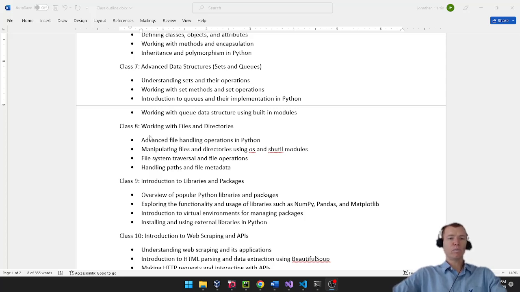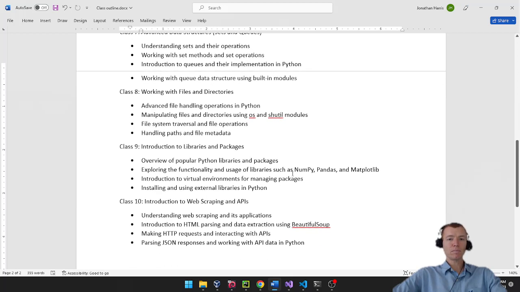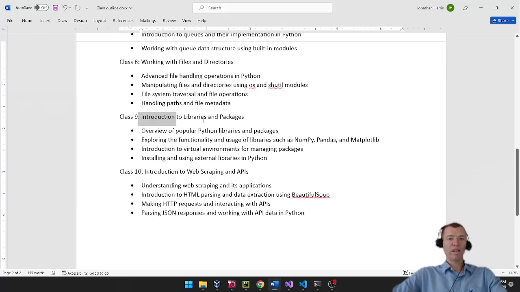And then we'll go back to working with the operating system with files and directories, but this time we're going to incorporate using the OS module and the shutil module to really add some functionality and features into our programs. We'll look at incorporating other libraries and packages that people have written that stand on the shoulders of giants. Somebody has already done something. Let's leverage that. If they're making that available to the community, let's use their code and make our code that much easier to write and that much more functional.